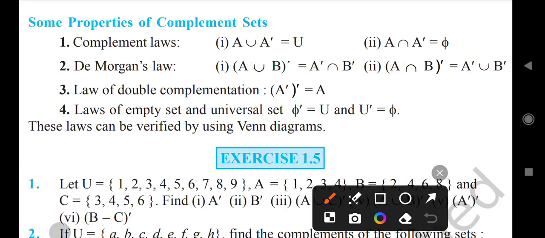Some properties of complement sets. First, complement law. First is A union complement of A is equal to U. Second, A intersection complement of A is equal to phi.